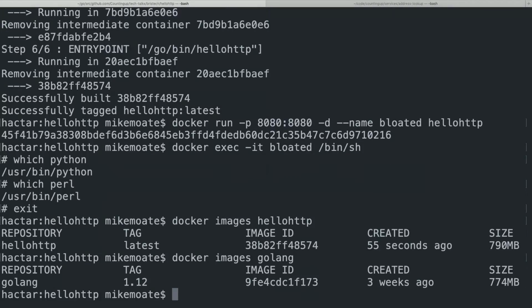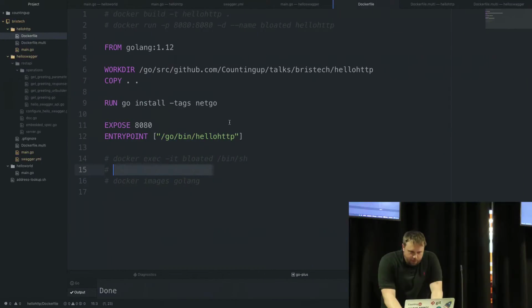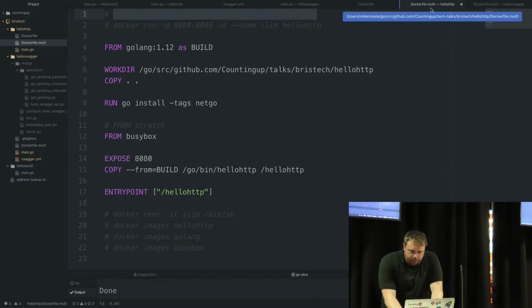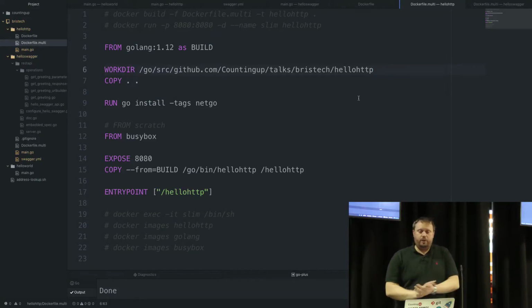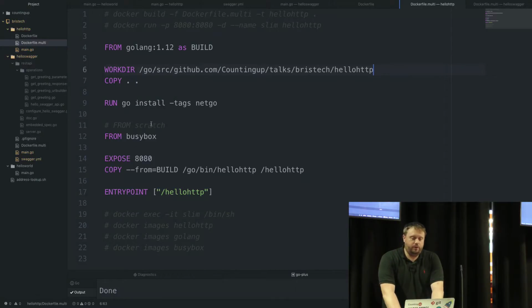But most of that 790 megs is coming from the underlying Golang container. So clearly that's full of stuff we don't want, need, or desire. So instead, we can do what's known as a Docker multistage build. If anyone's familiar with this, sorry if I'm telling you things you know. So we do the same as before, but we name our first stage as build. You name it whatever you want, it's just convenient. And then we copy the binary that we built from build into another container, which we've just based on BusyBox, which is a nice lightweight set of Linux utilities that can be incredibly useful.